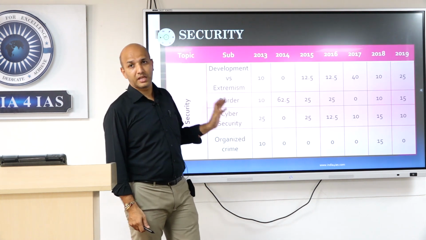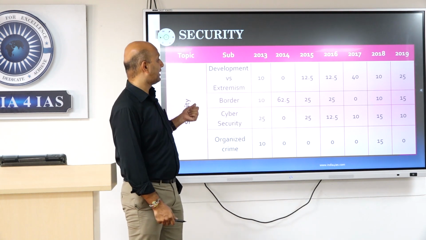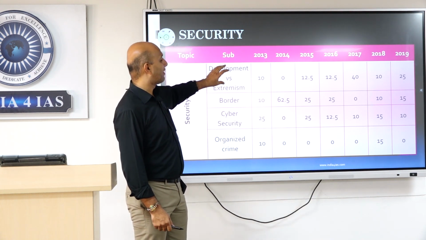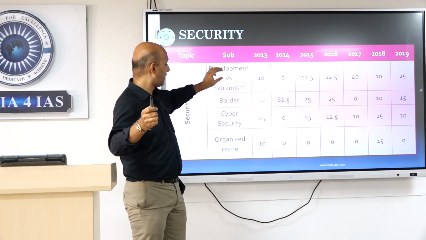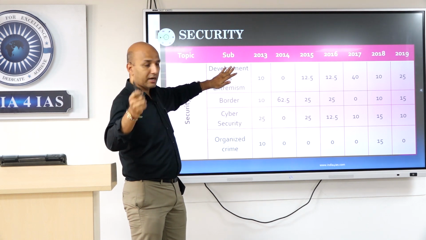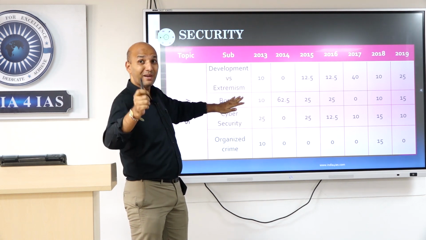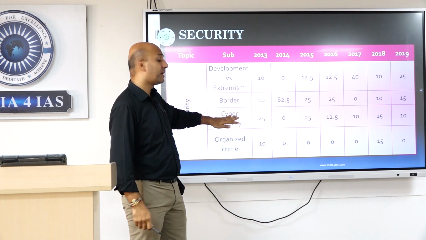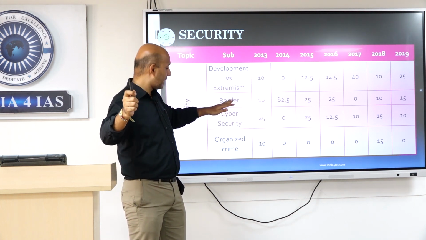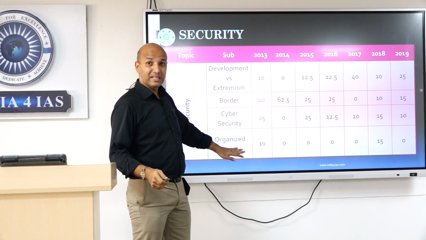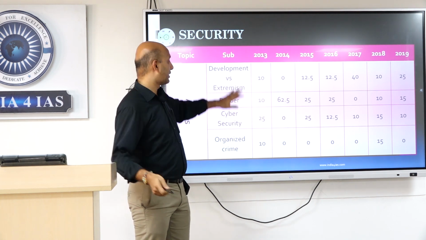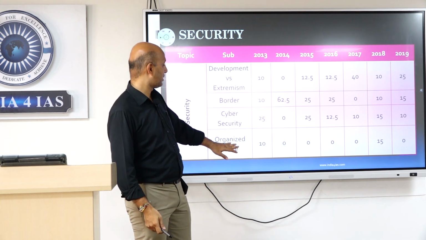The last section, security, right? So look at the security section. We have divided it into development versus extremism, which includes Naxalism and related aspects; border management and agencies related to border management; cyber security, money laundering and aspects related to that; organized crime, drug trafficking and others related. So these are the 5 topics that we have taken into consideration.